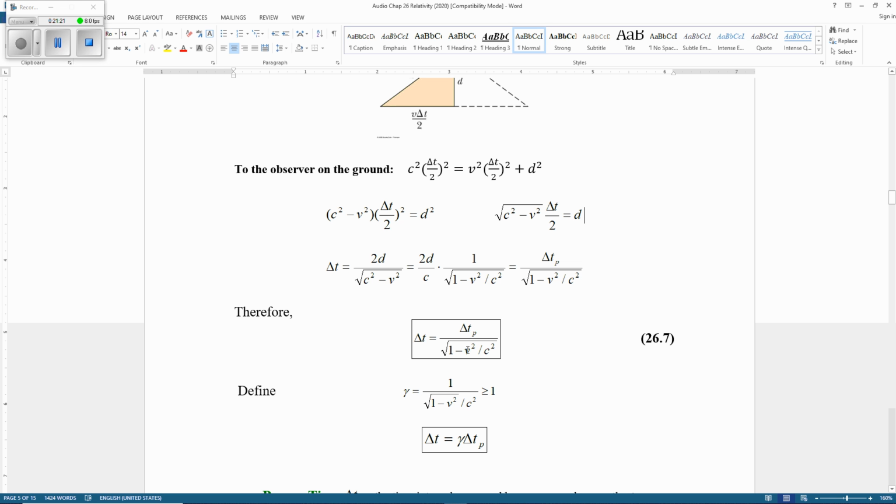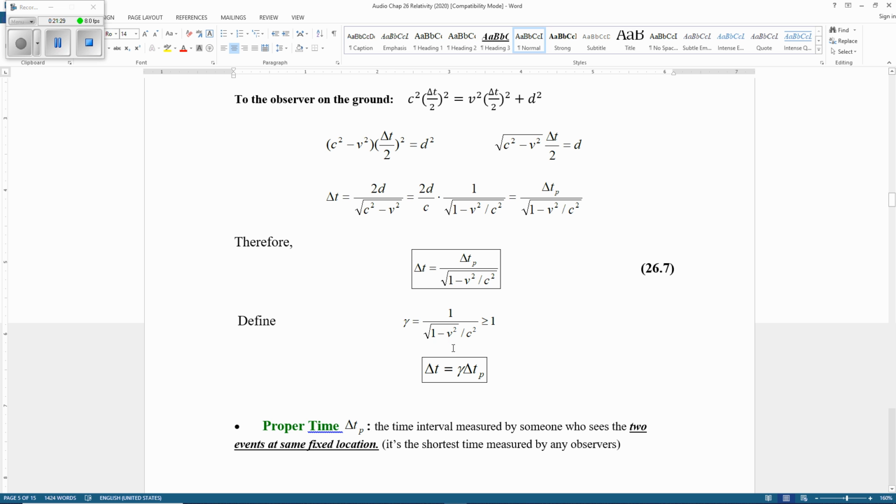Divide by 0.01, this is going to be 100 times. Anyway, sometimes you write it this way. 1 over the square root we call gamma, which is always bigger than 1, because this is always smaller than 1. So 1 divided by this square root term is always bigger.